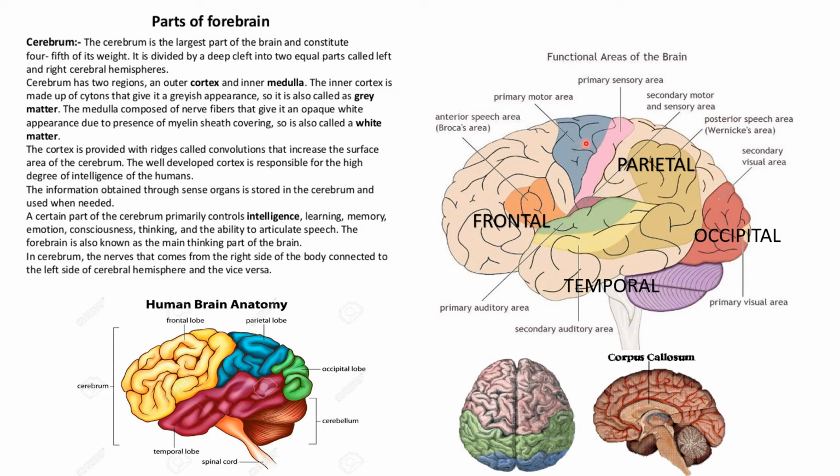Now comes the parietal lobe. The parietal lobe is mostly concerned with the sensory area. Over here there is Wernicke's area, which helps in understanding spoken and written words. Then there is the occipital lobe, which is mostly concerned with vision, that is our eyesight, and the temporal lobe, which is concerned with hearing, the auditory part. Now in the cerebrum, the nerves that come from the right side of the body connect to the left side of the cerebral hemisphere and vice versa.